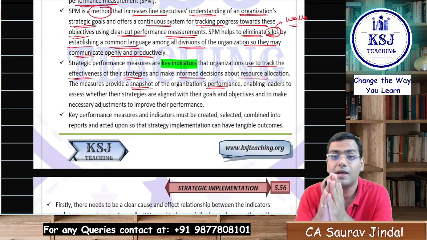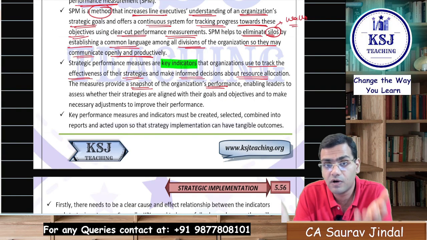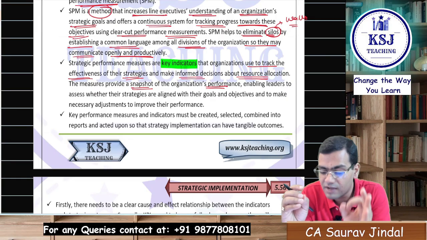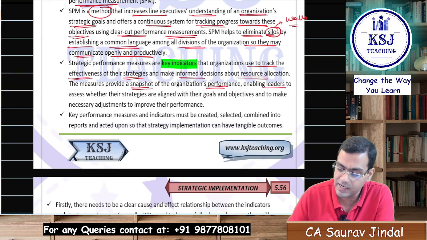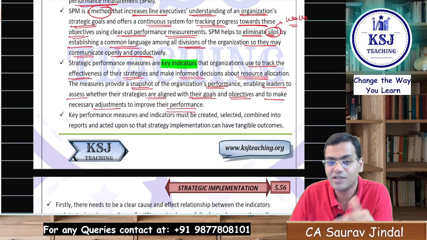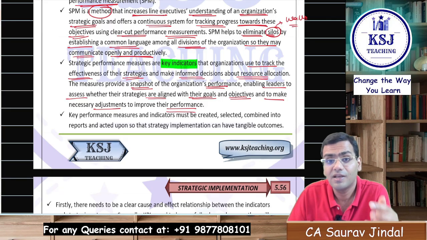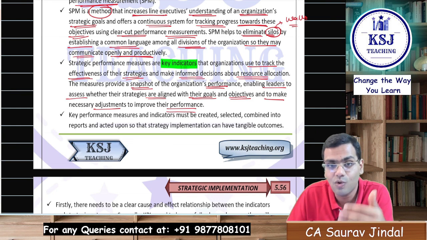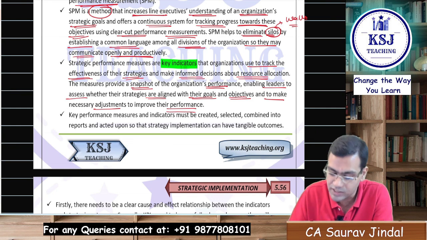It gives you a clear picture of the performance of the organization and the performance of the strategy that you have implemented, enabling the leaders to assess whether their strategies are aligned with their goals and objectives, and to make necessary adjustments to improve their performance. Right? Whether the correct strategies are there, whether the strategies have been implemented in line with the goals and the objectives that they wanted to achieve.